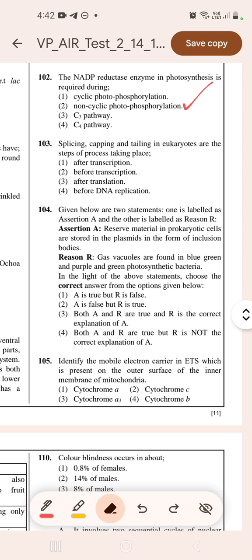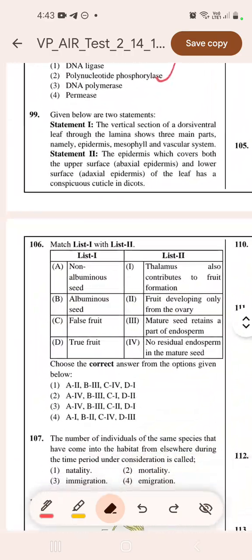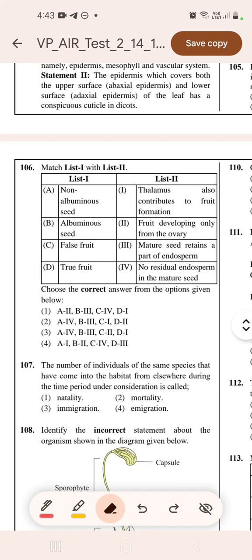Now moving to the next question. Identify the mobile electron carrier in the ETS which is present on the outer surface of the inner membrane of mitochondria. That is cytochrome C. Now moving to the next question, 106. Match List 1 with List 2. Non-albuminous seeds: no residual endosperm in the mature seed, so A goes to 4.